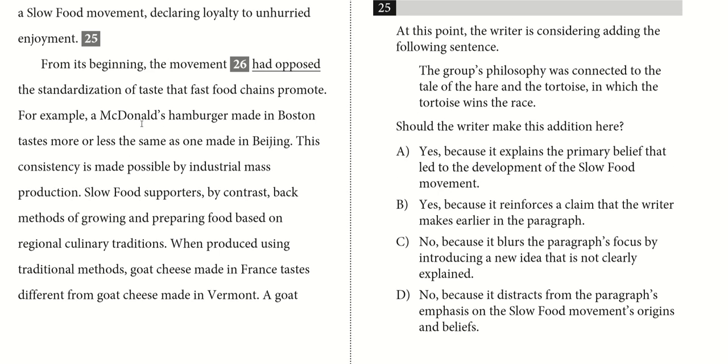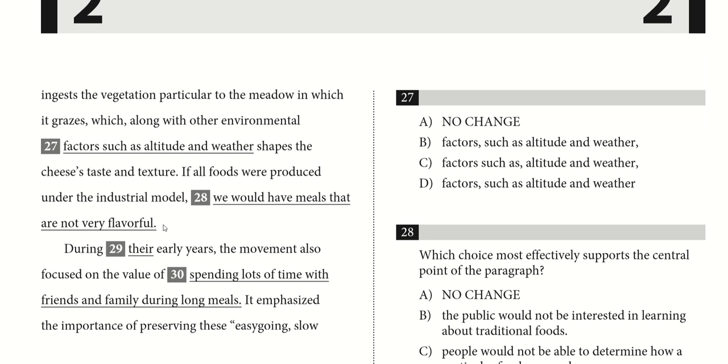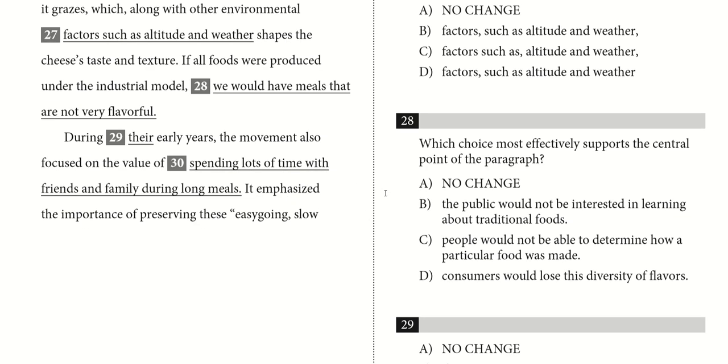It doesn't say that a McDonald's hamburger made in Boston is different from one in Beijing. It says that it's just the same. It doesn't say anything about being good or bad or unflavorful, right? So for that reason, we don't want this option because the central idea isn't about flavor, it's just about variety. So A is out.